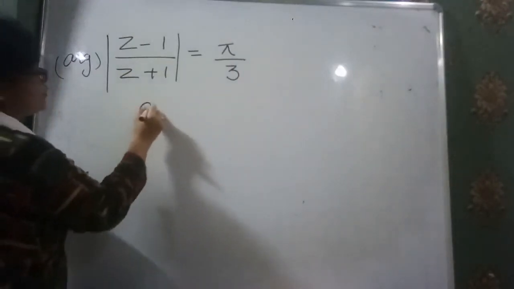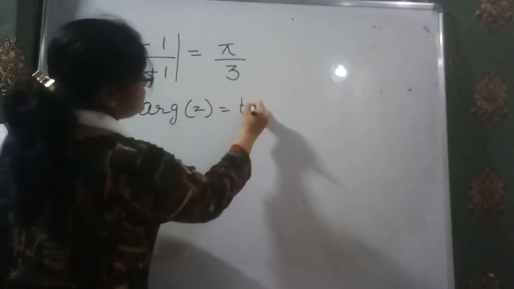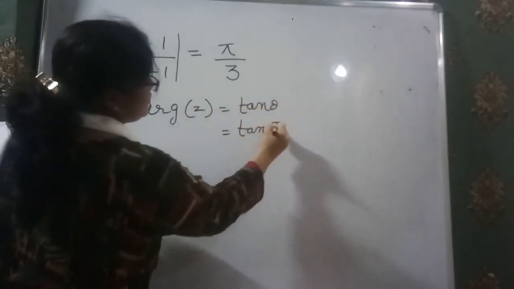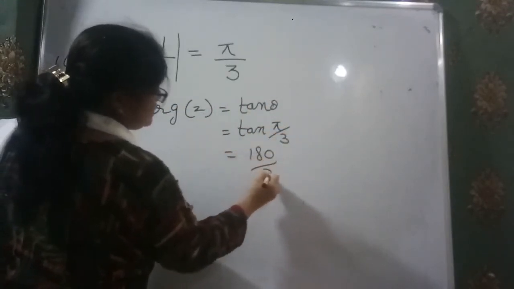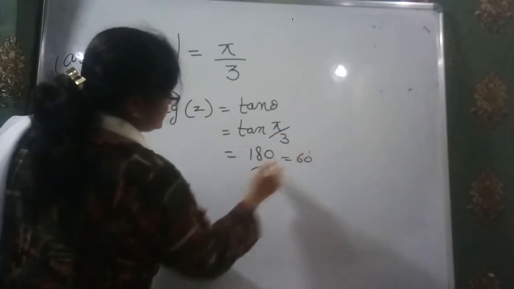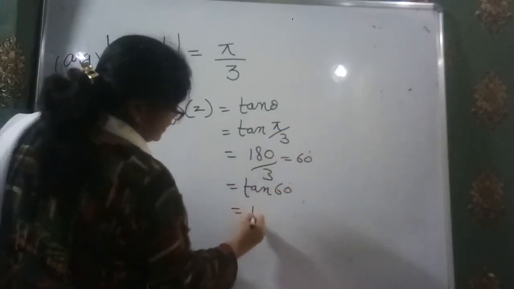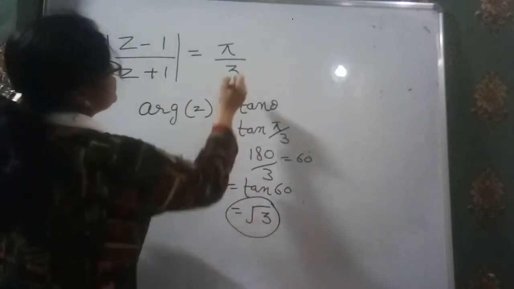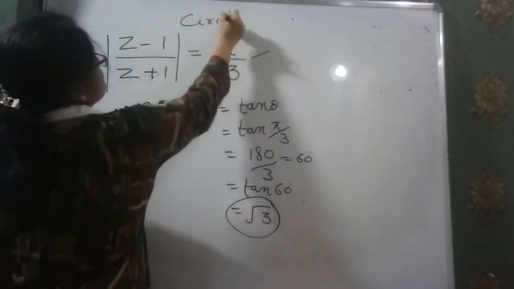Now as we know that the argument is given by tan theta, we have to find the value of tan pi by 3. That means 180 by 3, that means 60 degrees. That means we have tan 60 degrees, which is equal to under root 3. That means this value is not equal to 1. That's why it also represents a circle.